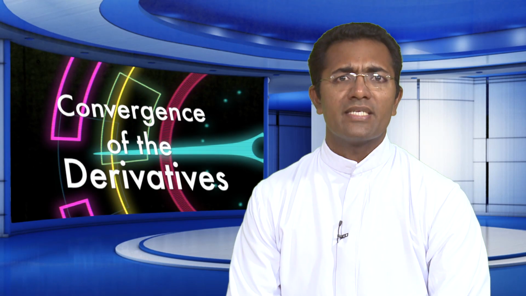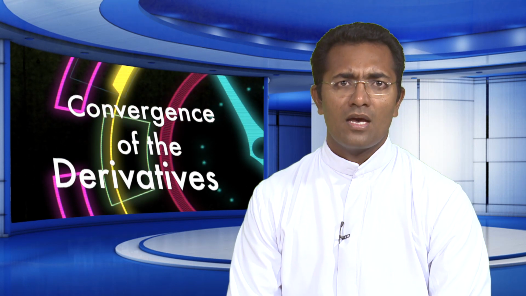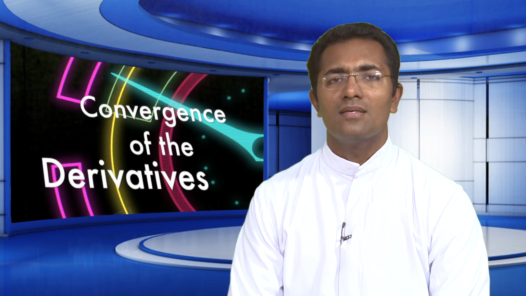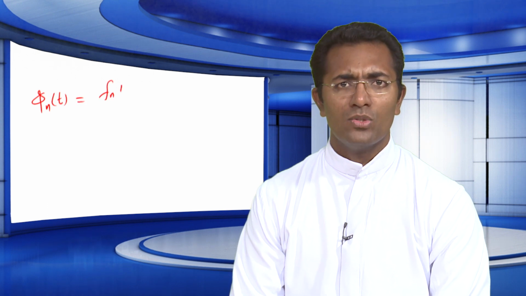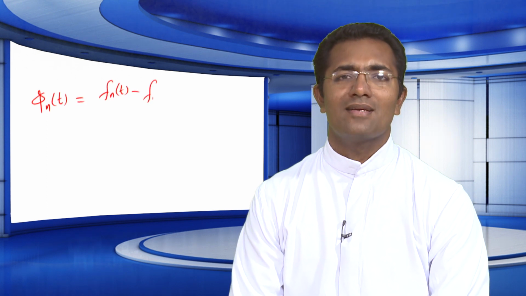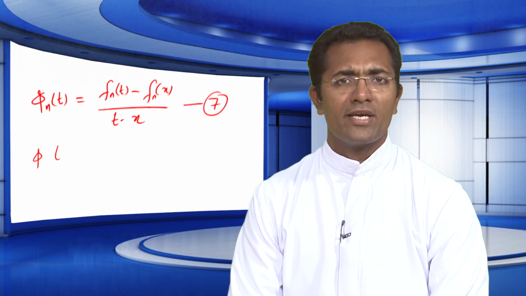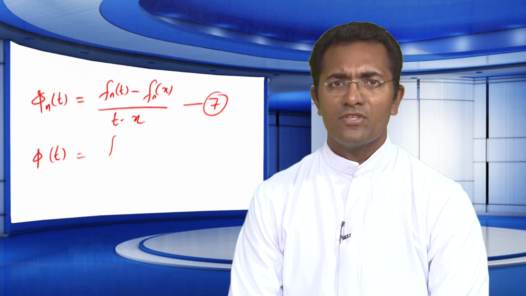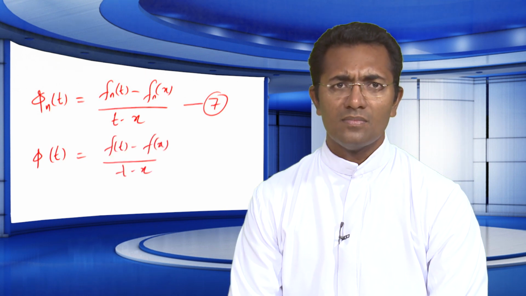Now choose a point x from the interval [a, b], and for another point t not equal to x on [a, b], we define two new functions as φ_n(t) = (f_n(t) − f_n(x)) / (t − x), and φ(t) = (f(t) − f(x)) / (t − x).